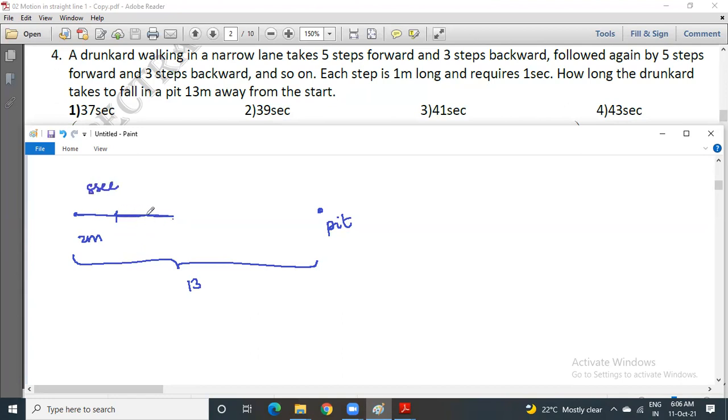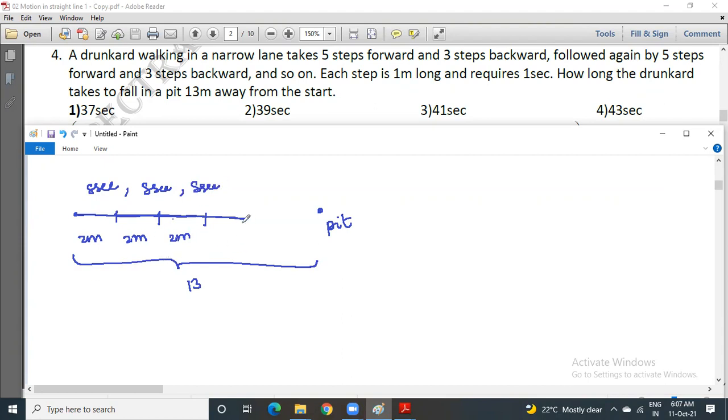In the next phase also the same: 5 steps forward, 3 steps backward. So again he gets 2 meters displacement, and for 2 meters again he requires 8 seconds. This is the second phase. Third phase, once again 5 steps forward, 3 steps backward. So again 2 meters, and for 2 meters he requires 8 seconds. 3 phases are over.